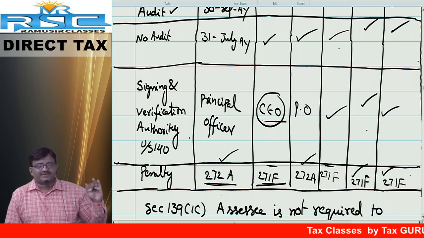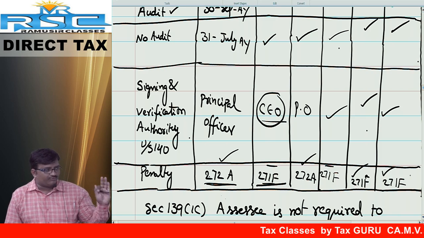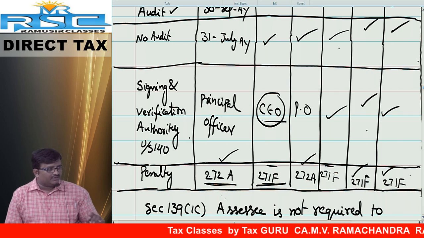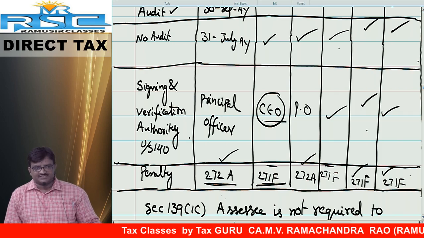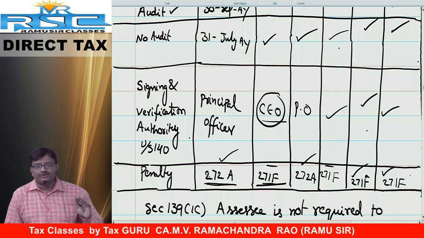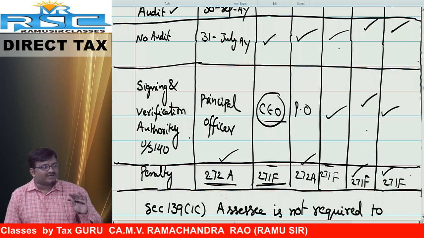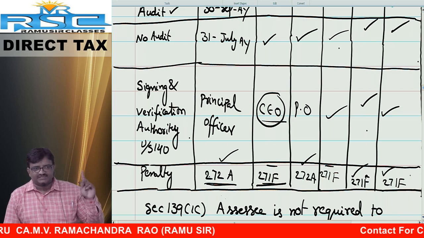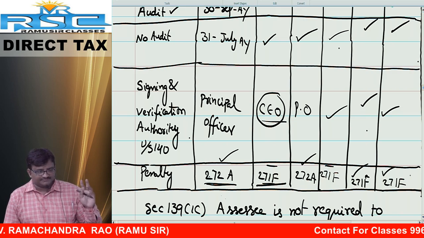After that, we covered the topic 139 subsection 4A, 4B, 4C, 4D, 4E, 4F. Okay? Chalo. Now it is time for other sections: 139 subsection 1A, 1B, 1C we are going to cover right now. These are not at all important, but as part of the regular syllabus we need to cover these points: 139, 1A, 1B, 1C.